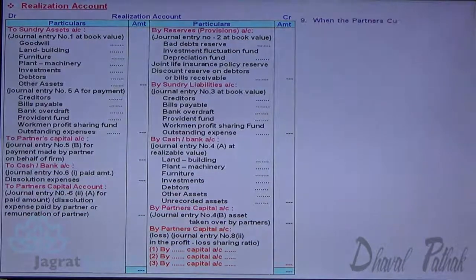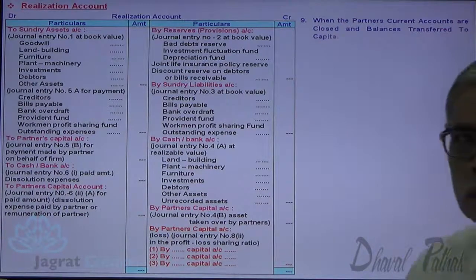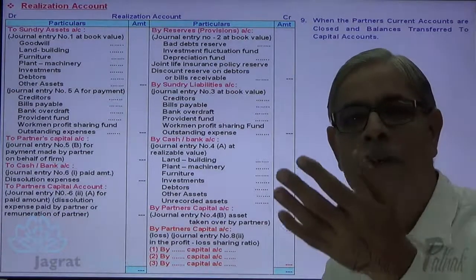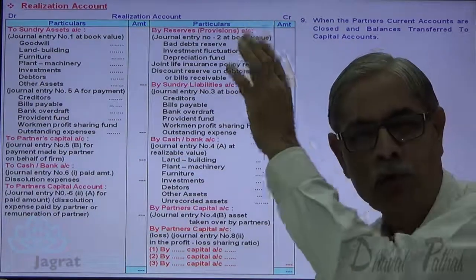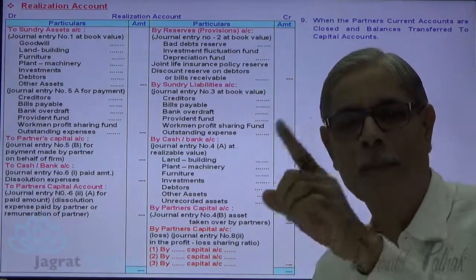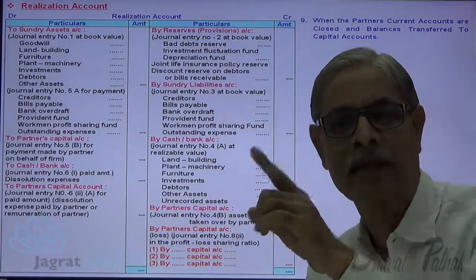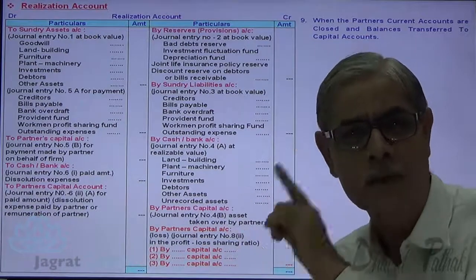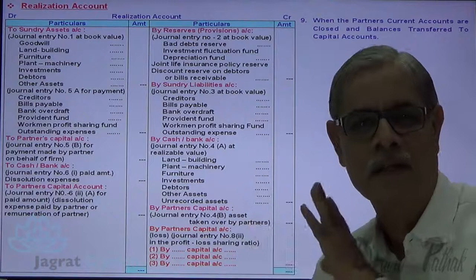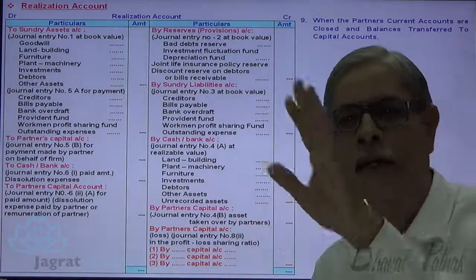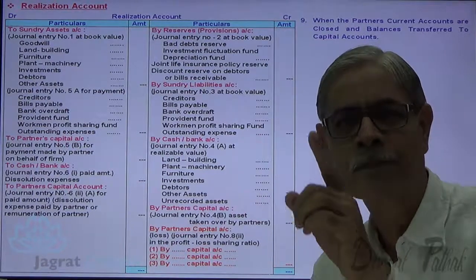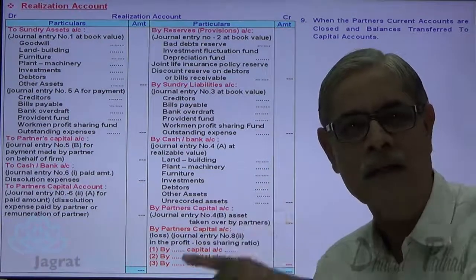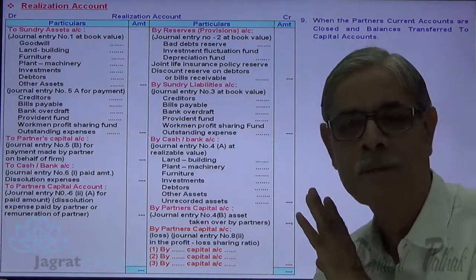Now, how many separate accounts have we prepared? Over and above the realization account, we have prepared the partners capital account, the cash and bank account, the partners loan account, and the partners current account. The partners loan account is settled, that is done. Now three accounts are left: partners capital account, partners current account, and cash and bank account.